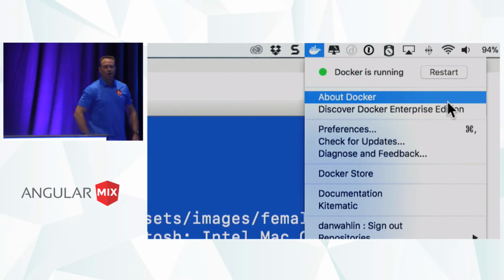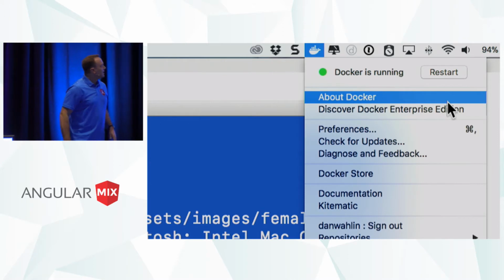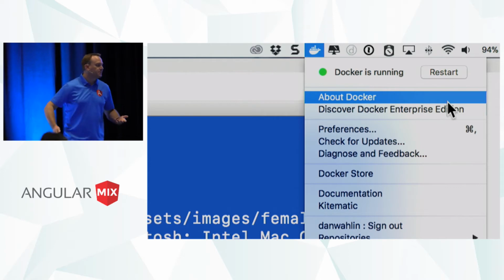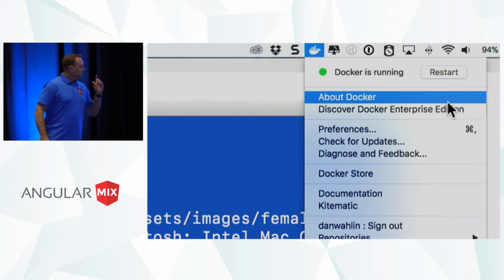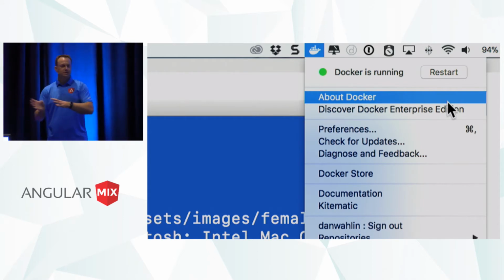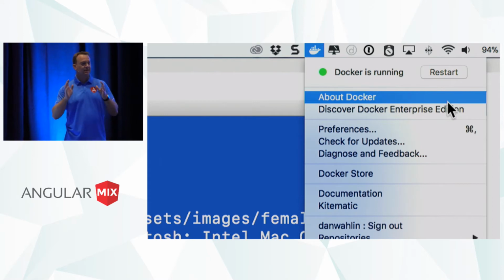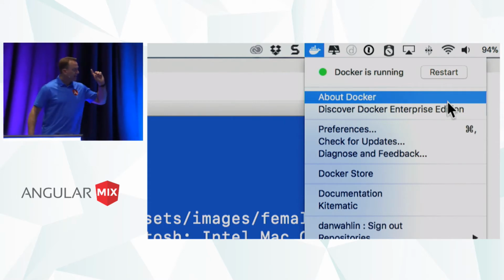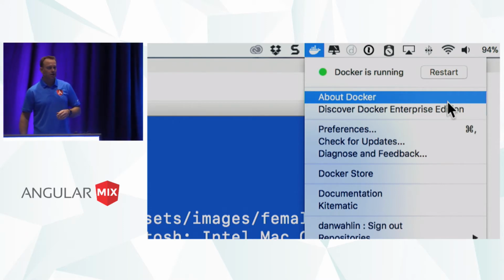They actually have some pretty cool art in their website and stuff. And this whale icon, this is called Docker Community Edition. It's free. And then there's also a Docker Enterprise, of course. And what this will allow me to do is, in essence, put my code, all my server stuff, environment variables, security, you name it, everything in a container. And I'll have a little visual here to make this a little more obvious. But you have to have this installed to make it run.